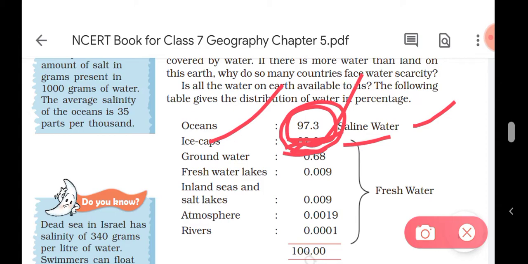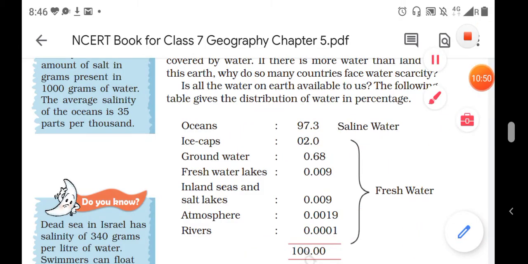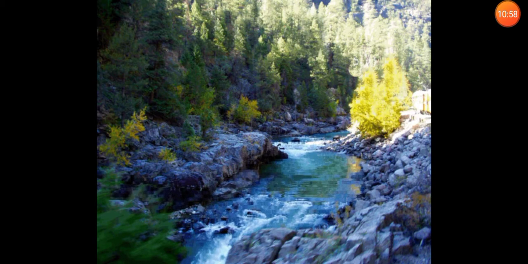So the river water is 0.001%. This is the fresh water which we can drink, and this is in a very small amount, 0.001% only. So students, river water is only 0.001%, and only this water we can drink, the rain water, river water, lake water.